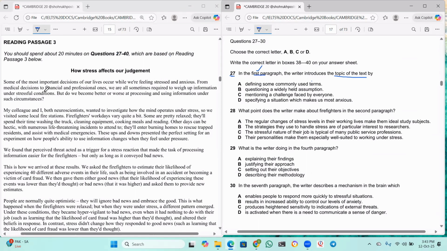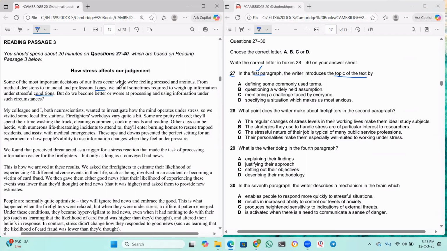From medical decisions to financial and professional ones, we are all sometimes required to weigh up information under stressful conditions. But do we become better or worse at processing and using information under such circumstances? Question mark.